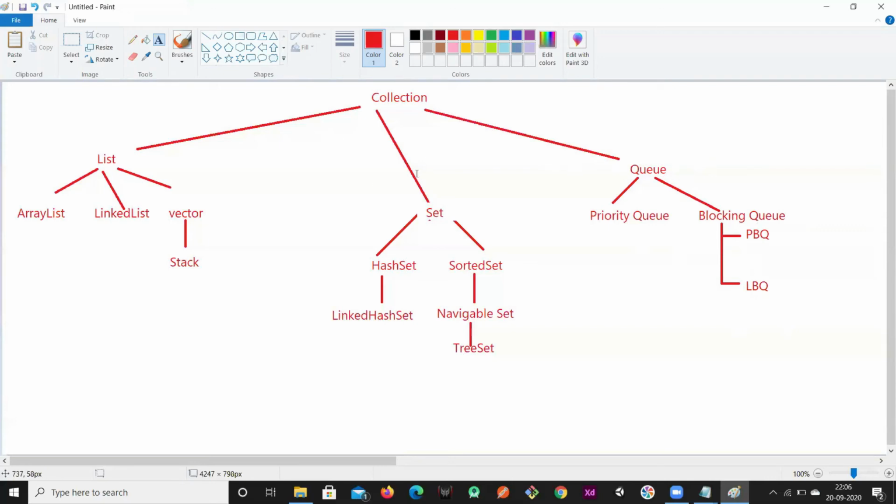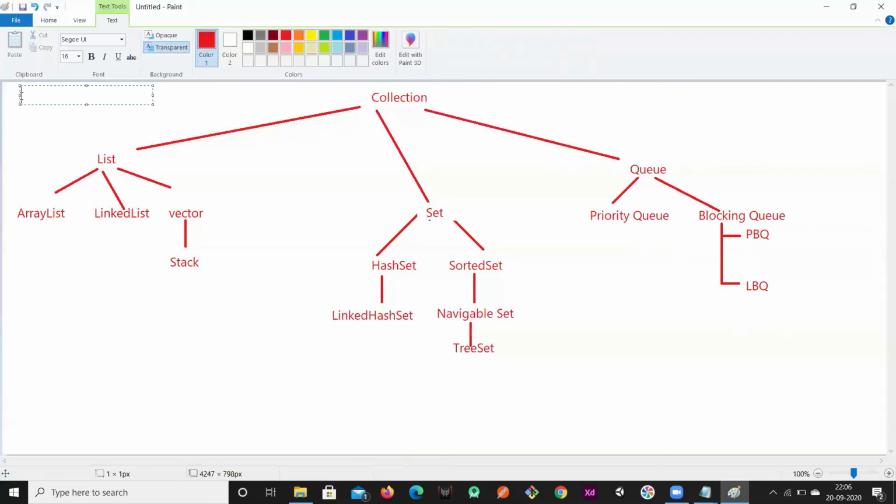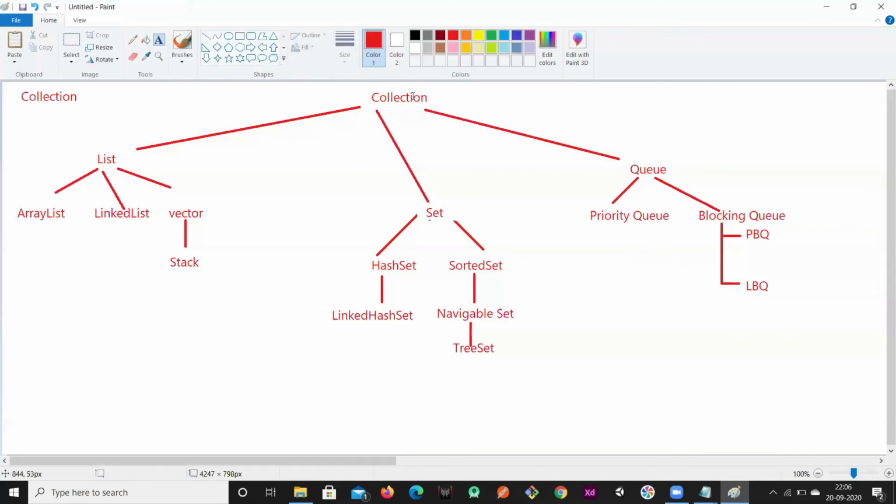Okay, so in this collection framework, collection is the one interface. Under the collection we have list, set, and queue. Under the list we have array list, linked list, and vector. Under the vector we have stack. Coming to the set, we have hash set and sorted set. Under the hash set we have linked hash set, and under the sorted set we have navigable set and tree set. In the queue we have priority queue and blocking queue, and we have priority blocking queue and linked blocking queue as children of blocking queue. Okay, so this is the collection interface.